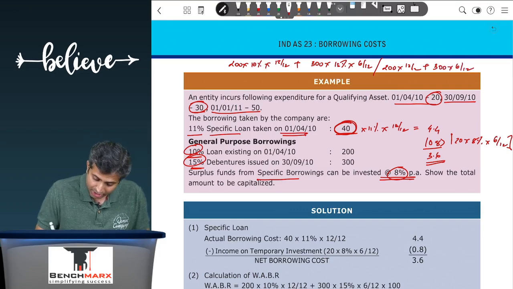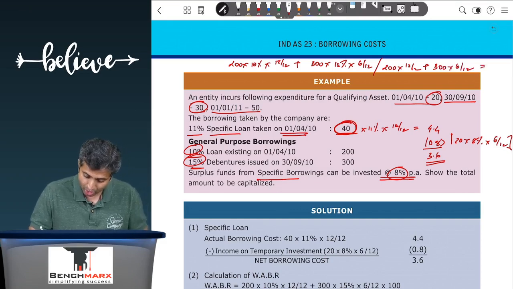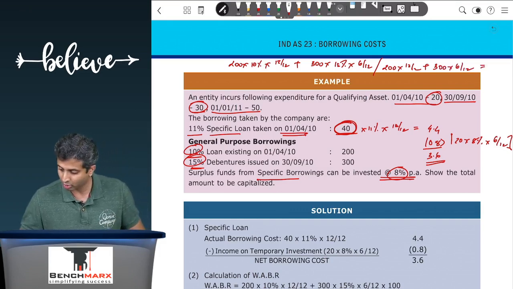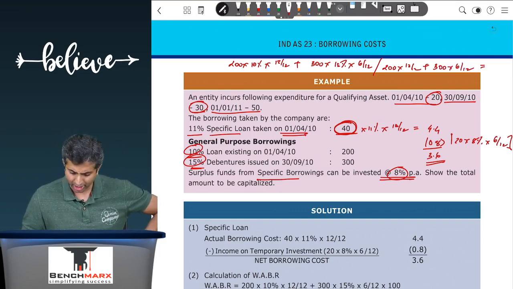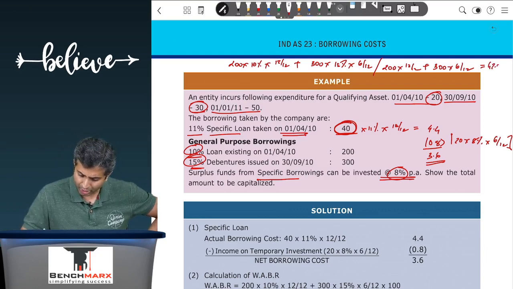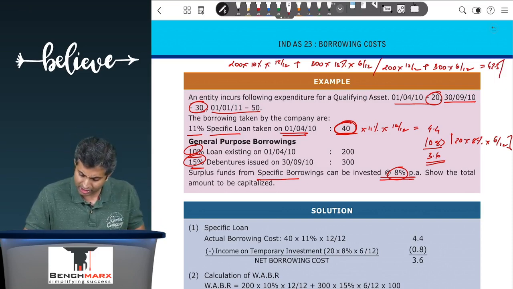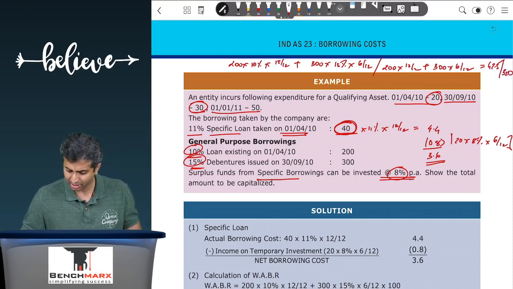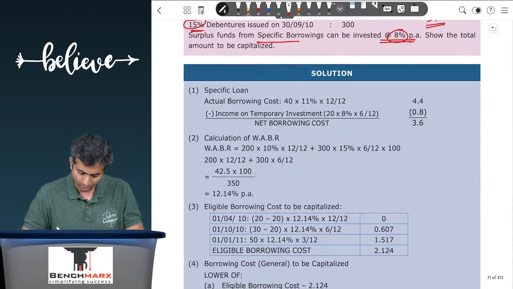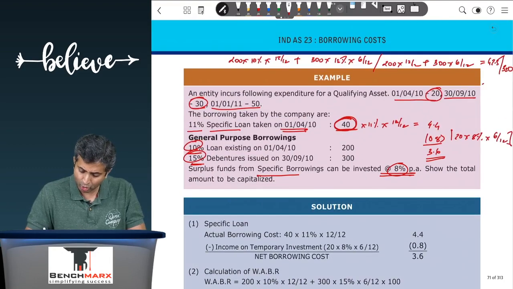So your actual borrowing cost is 200 into 10%, that is 20, plus 22.5, which is 42.5. So there is a borrowing cost of 42.5 on a total borrowing of 200 plus 300 into 6 by 12, which is equal to 350. Hence 42.5 divided by 350 comes to around 12.14%. So this will give you your weighted average borrowing rate.